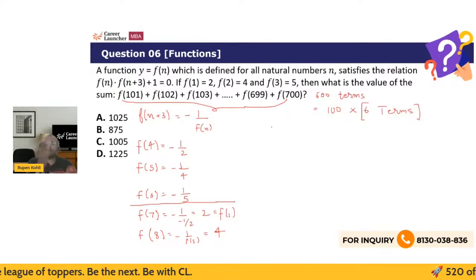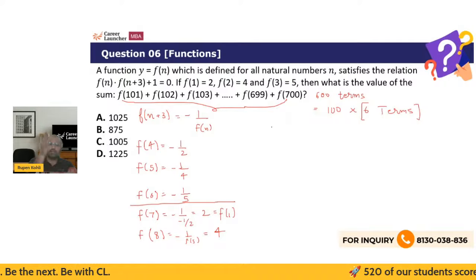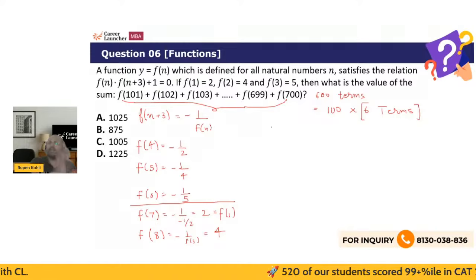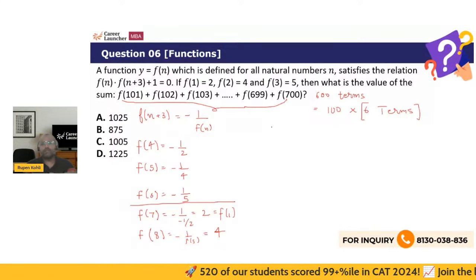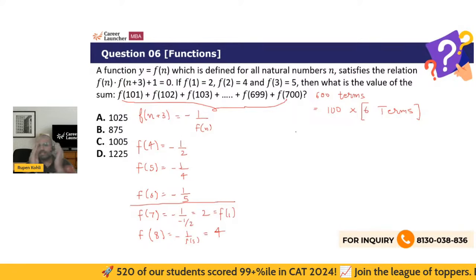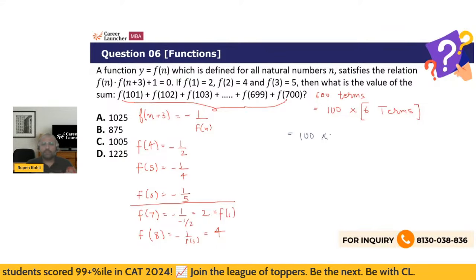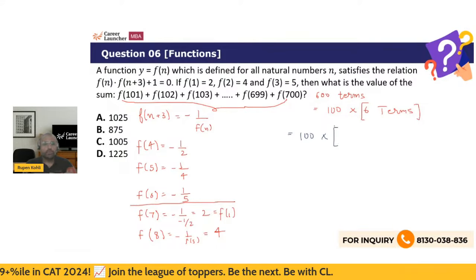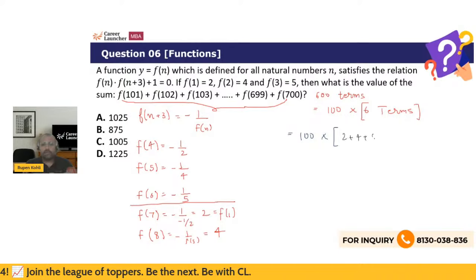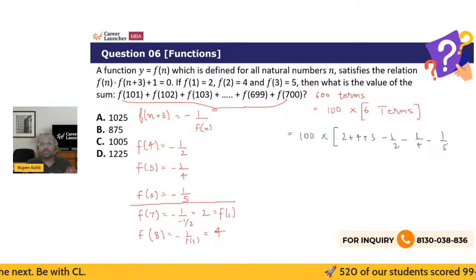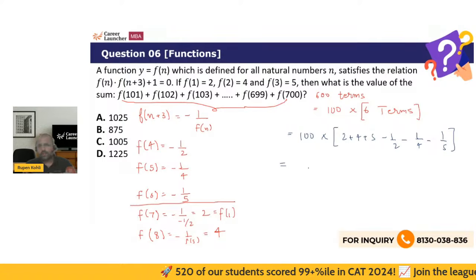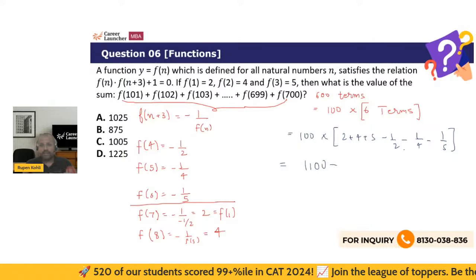Because wherever you start from, whether it is from f1 or from 101, your loop is repeating infinitely, right? So those 6 values will keep on repeating. So 100 times what? 2 plus 4 plus 5, and then minus 1 by 2, minus 1 by 4, minus 1 by 5. So just do this and your answer is there. So 2 plus 4, 6 plus 5, 11. So that's 1100. And then just subtract the remaining.